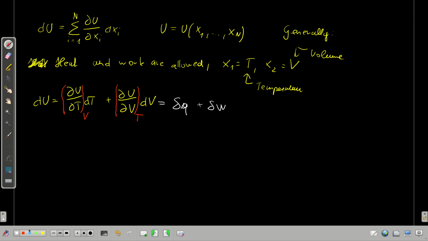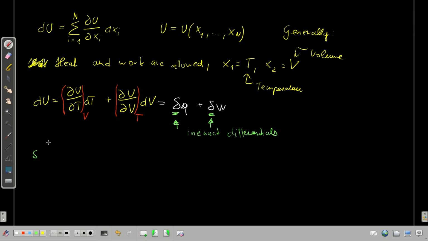But notice here that I've drawn the differential changes with these curly Ds. This means that these two properties here are inexact differentials. And let's remember what this means.